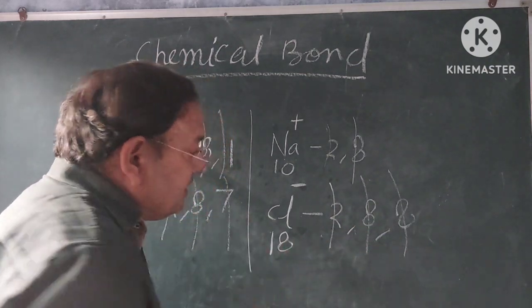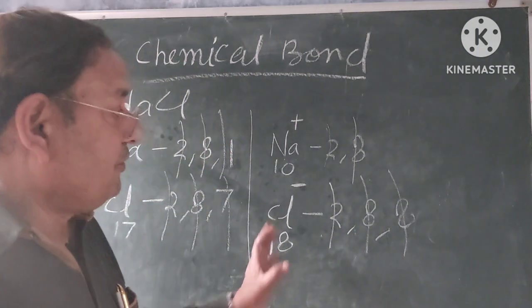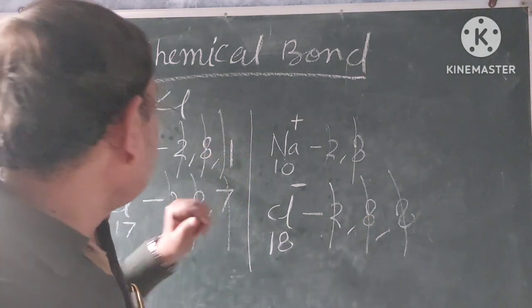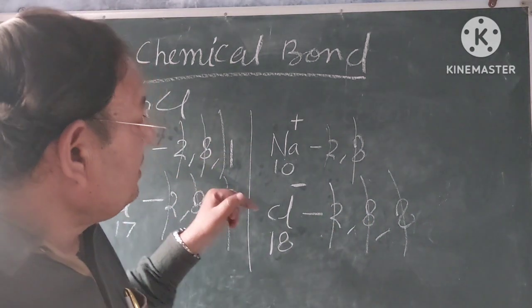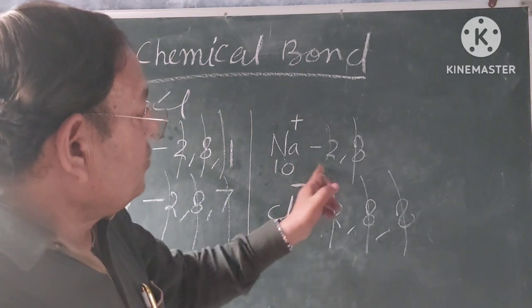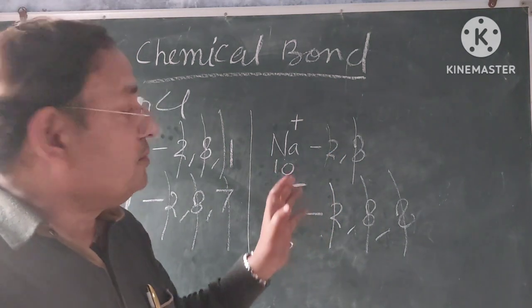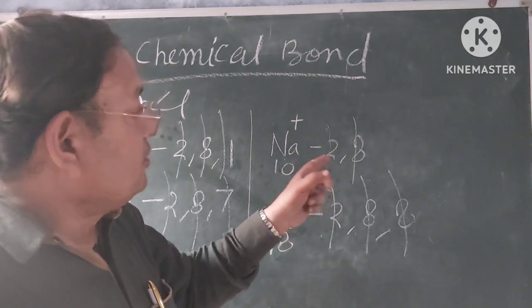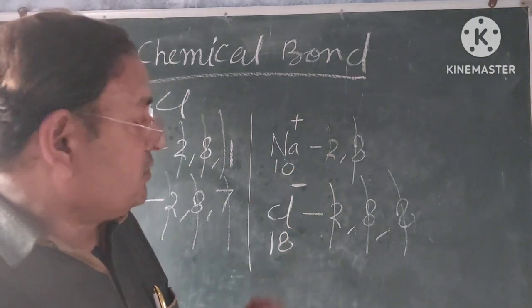Now it gets the condition of stability of having the octet rule. And sodium, by losing 1 electron, gets the stable condition of having 2, 8. It means it also follows the octet rule.